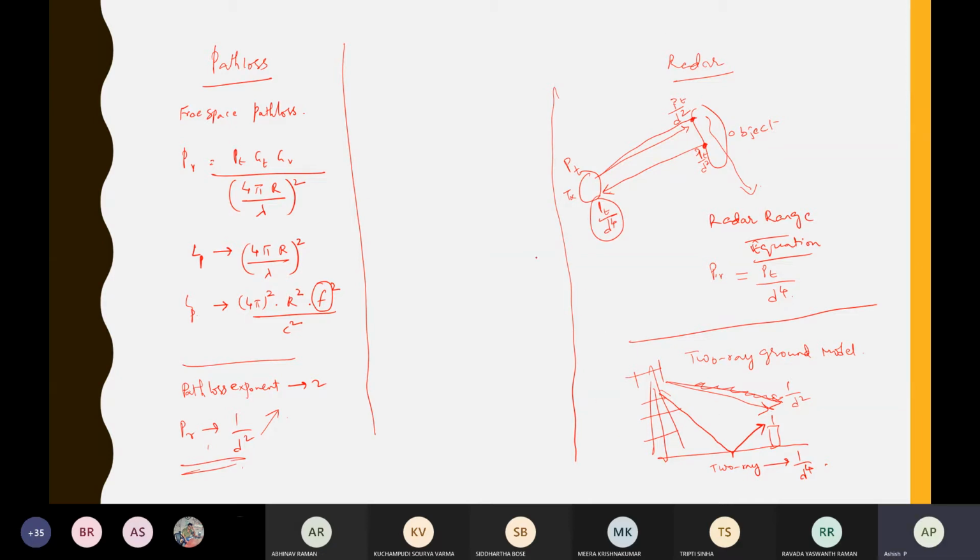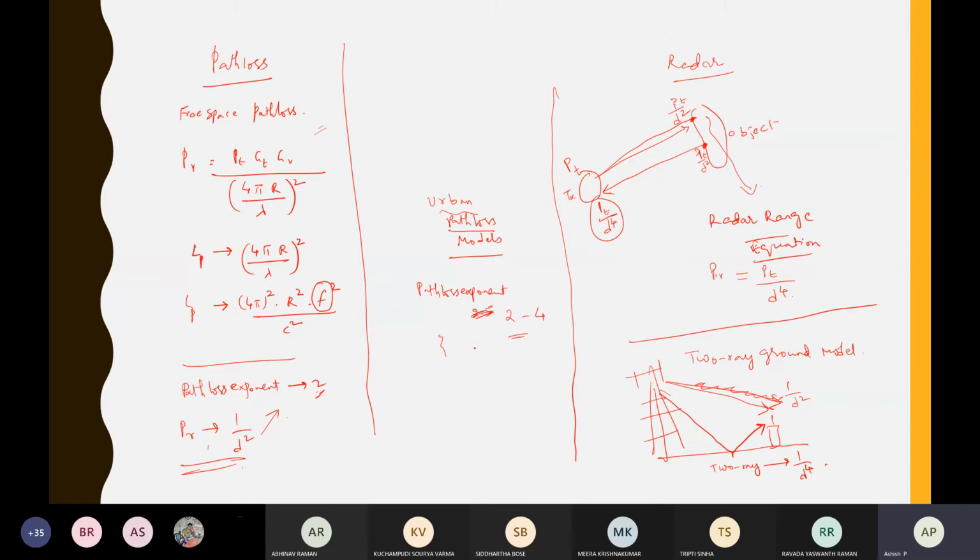Actually what we do in mobile communication is use some urban path loss models. Urban path loss models have more path loss than the prediction given by free space path loss, because free space path loss assumes that there are no obstacles. But in urban environments, you have buildings and roads and different things. So there will be more path loss, and therefore we go for a path loss exponent. Path loss exponent is given as 2.5 or 3 or 4 like that. The maximum path loss exponent will be 4, and it will be between 2 and 4.